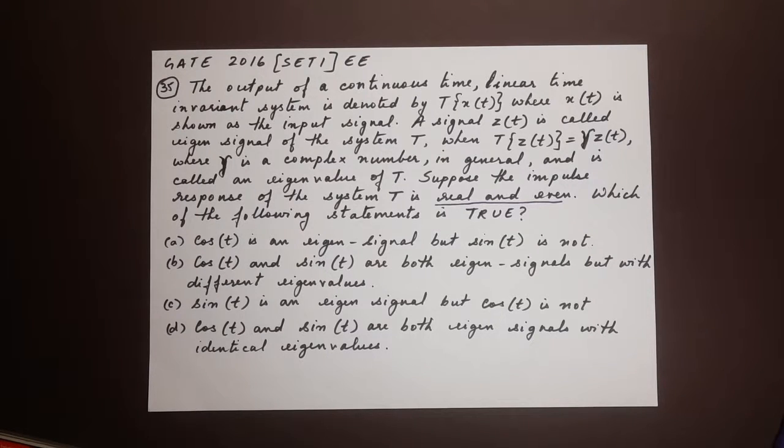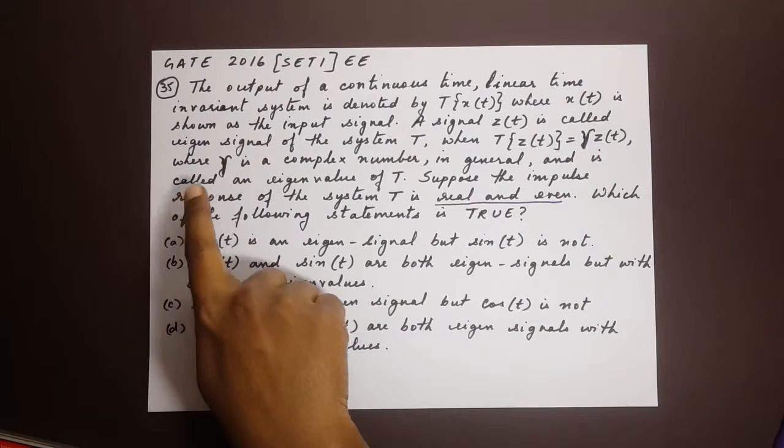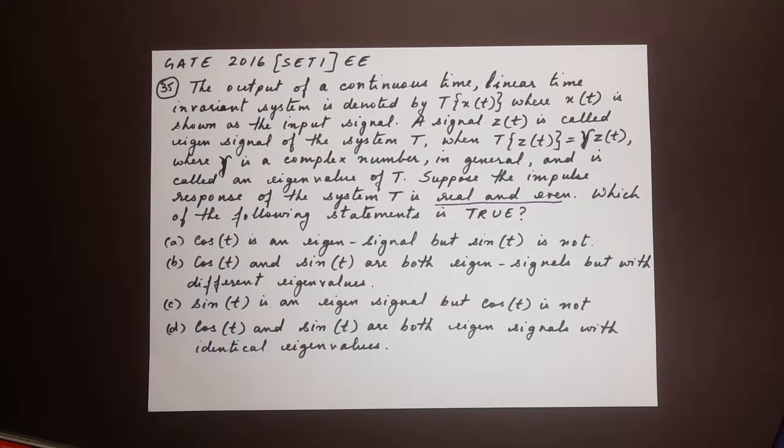Here's the next question, number 35. The output of a continuous time, linear time invariant system is denoted by T into x of t, where x of t is shown as the input signal. A signal z of t is called an eigensignal of the system T when T into z of t equals gamma z of t, please note that's a gamma, where gamma is a complex number in general and is called an eigenvalue of T. Suppose the impulse response of the system T is real and even, which of the following statements is true?